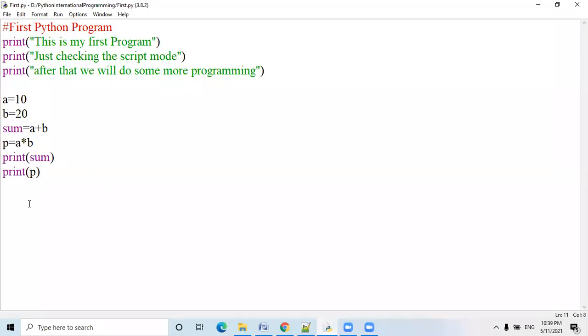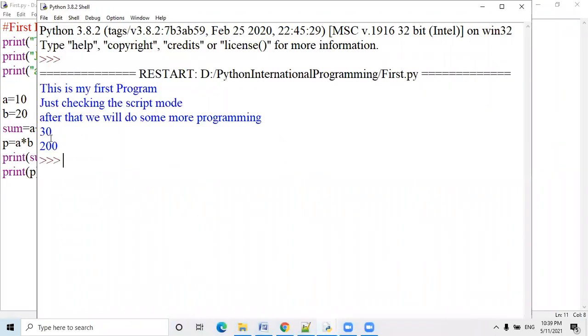Look, the output is coming. Once again, I want to run this program. And you have to identify some shortcomings, some incompleteness in this program. See, the output is coming perfectly, I understand. Programming is a subject for intelligent people. Okay, 30 is coming and 200 is coming.